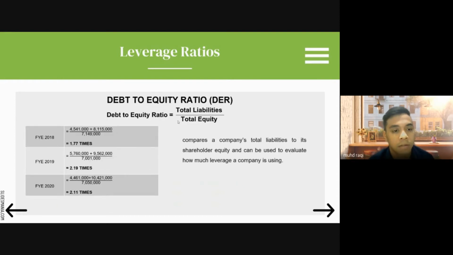So next is debt to equity ratio. The formula is total liabilities divided by total equity. For the year ended 2018 it is 1.77 times. For 2019 it is 2.19 times, and for the year ended 2020 it is 2.11. It is measured to compare a company's total liabilities to its shareholders' equity and can be used to evaluate how much leverage a company is using.